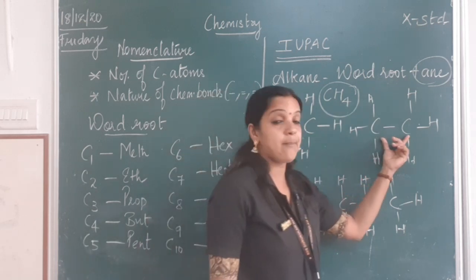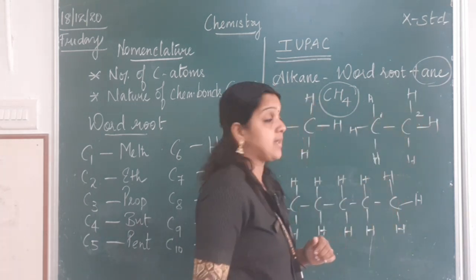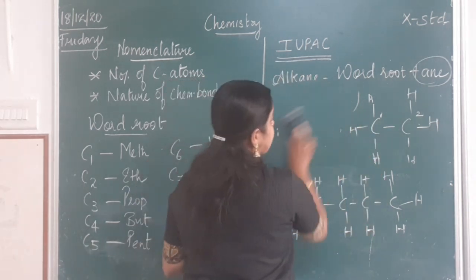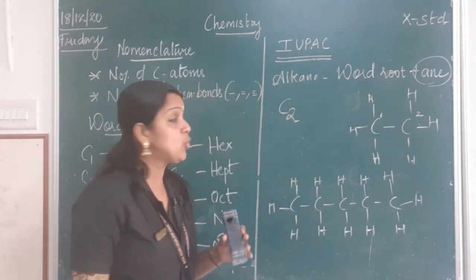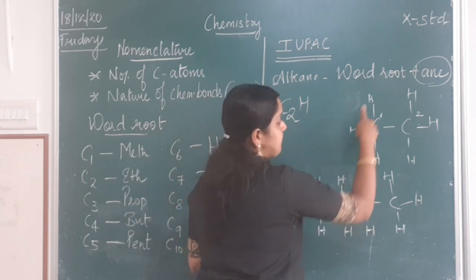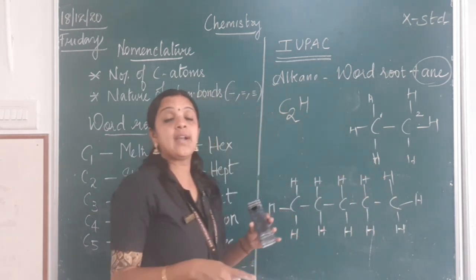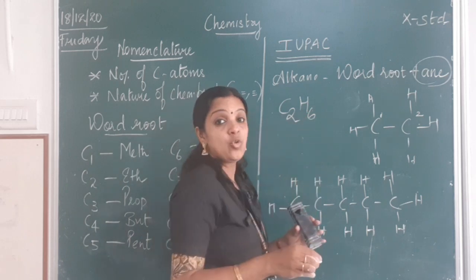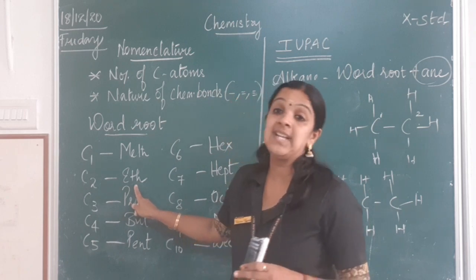Now we will take an example where I have 2 carbon atoms. This is my first carbon atom, this is my second carbon atom. So the number of carbon atoms I will just write here: C2. Number of carbon atoms is 2. Now hydrogen I need to write. You can count the number of hydrogens: 1, 2, 3, 4, 5, 6. So how many hydrogen atoms are there, children? 6 hydrogen atoms. So it becomes C2H6, and if there are 2 carbon atoms, what is the word root? It is eth.